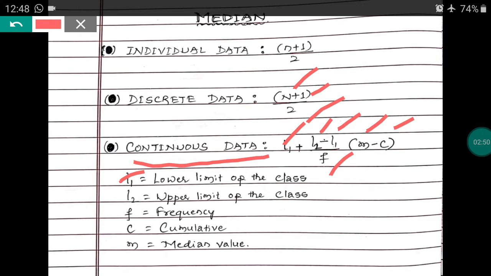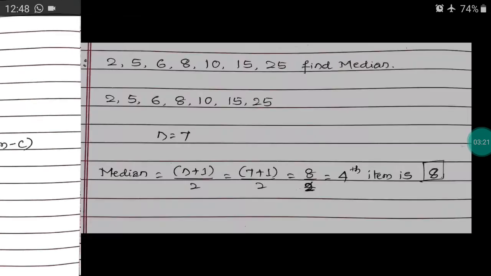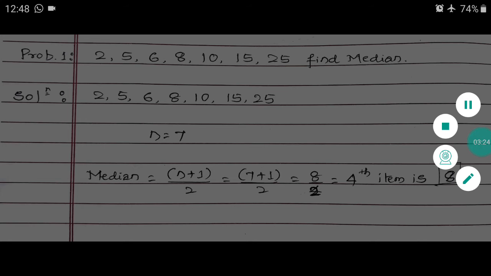While calculating a continuous data problem, we get classes with lower and upper limits. L1 means the lower limit of the class, L2 means the upper limit of the class, F means frequency, C means cumulative frequency and M means the median value. The median value is calculated as capital N plus 1 divided by 2. This is the continuous data formula. Now we will solve them one by one. First, we will solve the individual data problems.